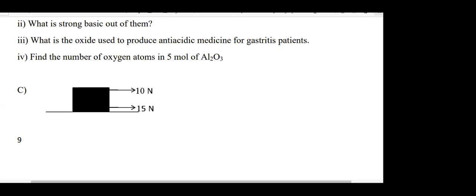Now, this is how you find it. There are two ways. Everyone, you have to pay attention to this because most of the students have done it wrong. The question word is number of oxygen atoms.